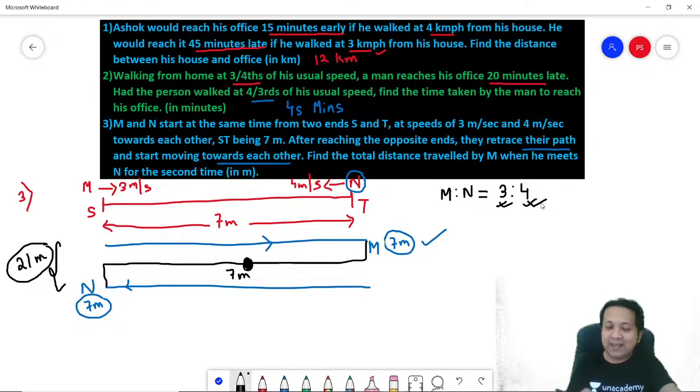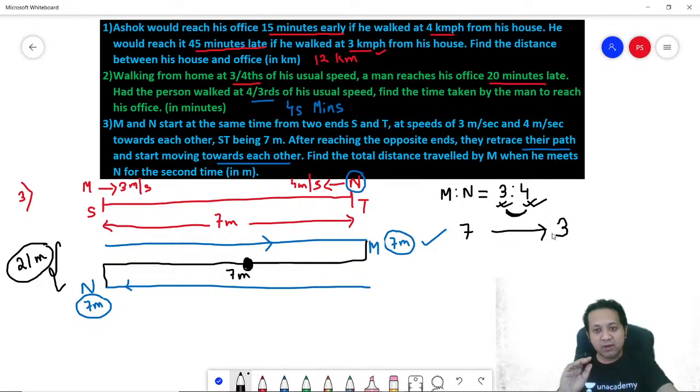In other words, when they together cover 7 meters, remember 3 plus 4 is 7, M would have covered 3 meters. Would you agree on this?